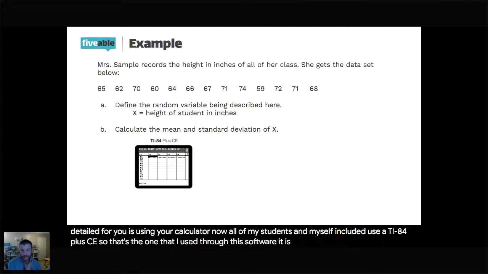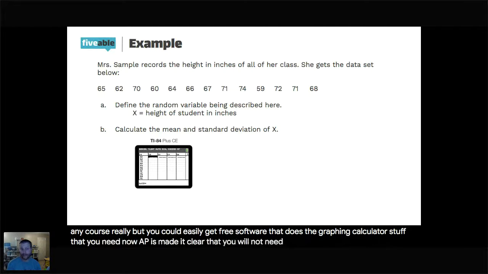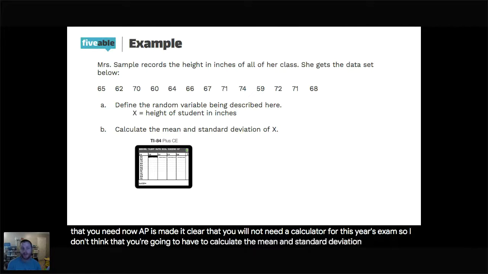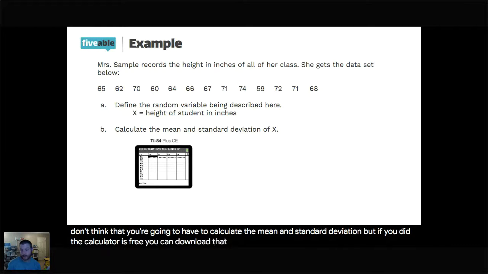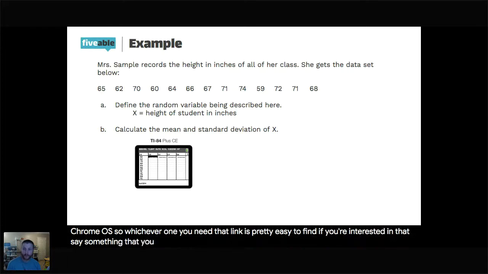It is currently free for students taking any course, really, but you could easily get free software that does the graphing calculator stuff that you need. Now, AP has made it clear that you will not need a calculator for this year's exam. So I don't think that you're going to have to calculate the mean and standard deviation. But if you did, the calculator is free. You can download that. It works on Mac, Windows, or Chromebook, so the Chrome OS. So whichever one you need. That link is pretty easy to find. If you're interested in that, say something in the chat and I will be sure to track it down for you and we can get that for you.